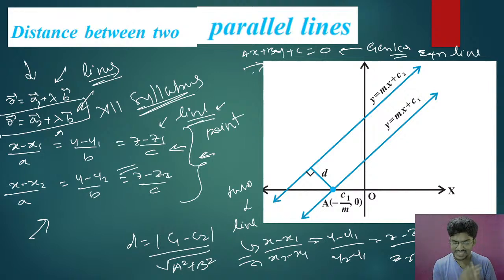And you have to learn it as x minus x2 by a, y minus y2 by b, z minus z2 by c. So that will be in the form of x minus x1 by x2 minus x1 equal to y minus y1 by y2 minus y1 equal to z minus z1 by z2 minus z1. That is the equation of line passing through 2 points.